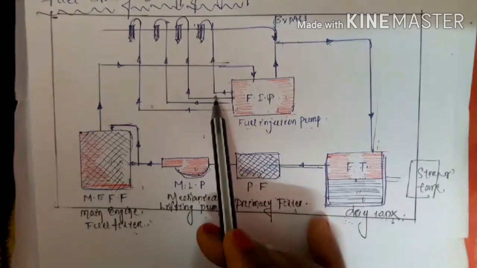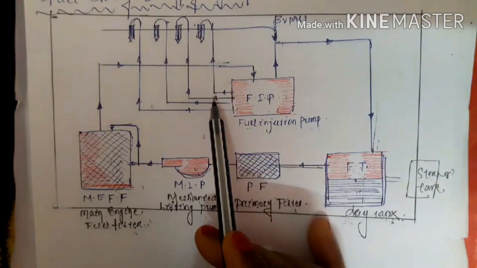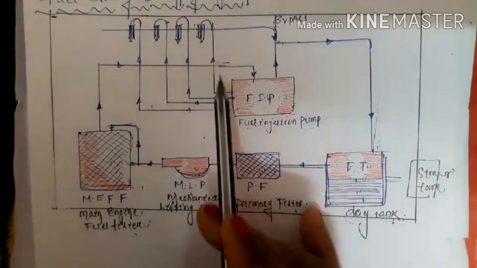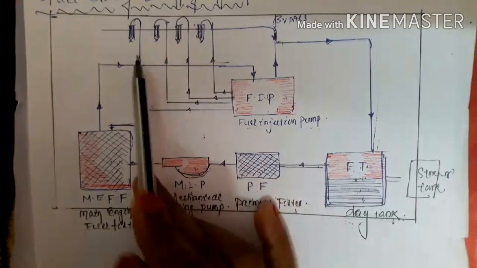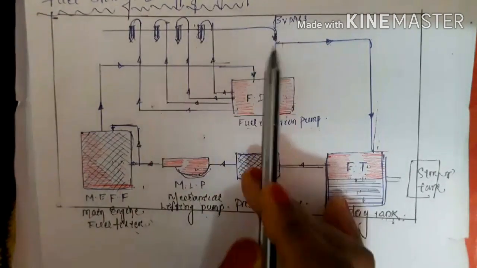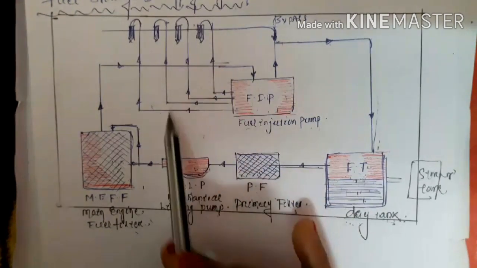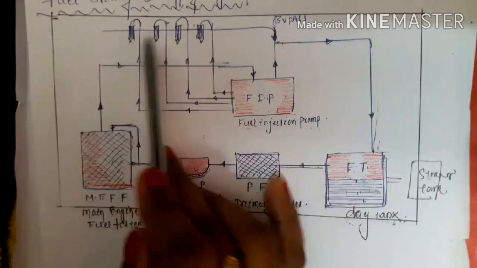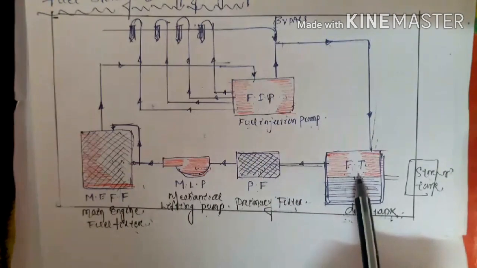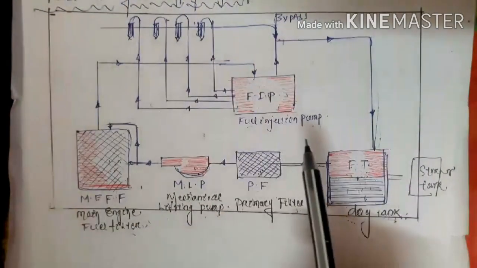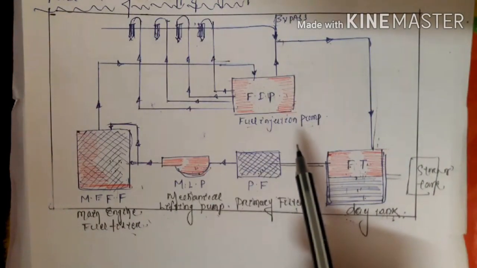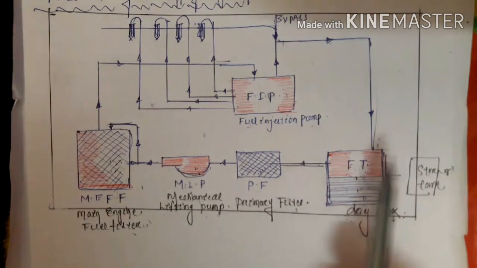Whenever the flow is more, or whenever excess fuel passes through this pipe, then automatically, by the help of the bypass system, the overflow or extra fuel transferred from the fuel injection pump is carried forward to the fuel tank. This is all about your fuel supply system. Okay, thank you.